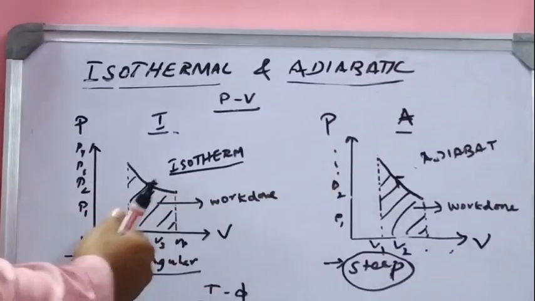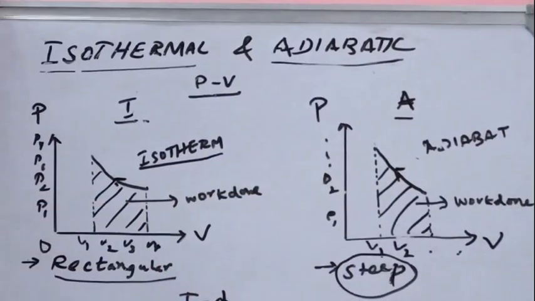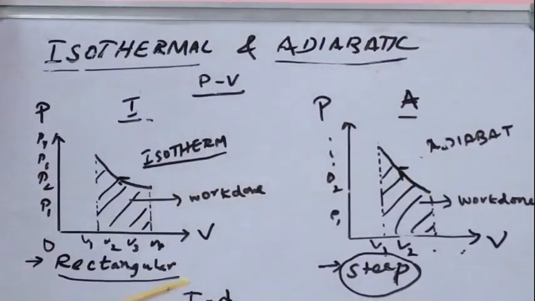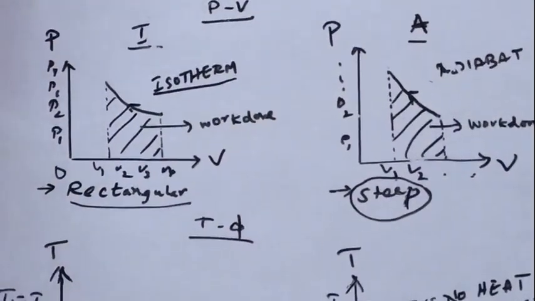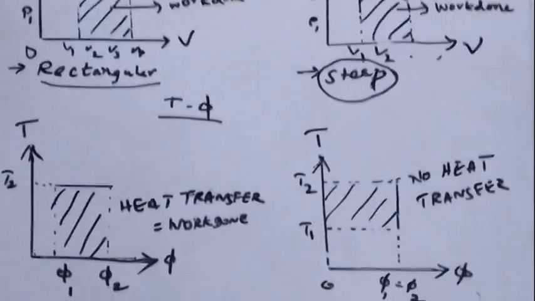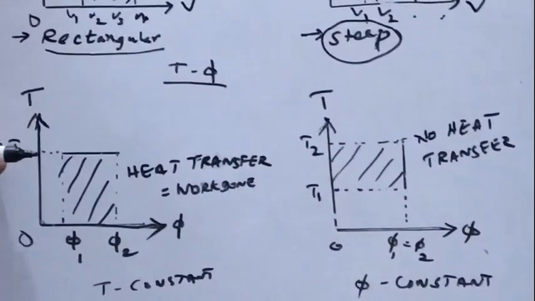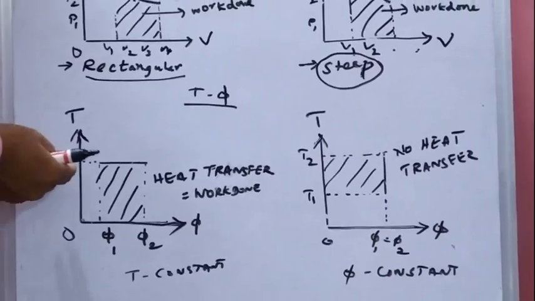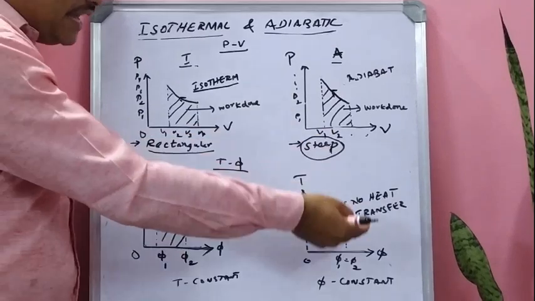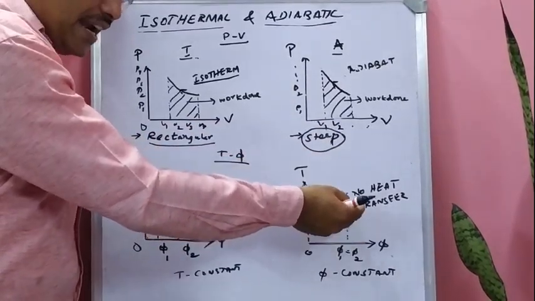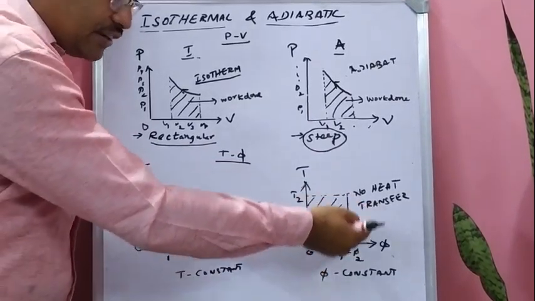So now let me see the differences between isothermal and adiabatic processes. When we come to temperature and entropy, what happens? You are taking entropy on the x-axis, temperature on the y-axis, so it is the origin. What happens? In isothermal process, temperature remains constant. So there is no change in temperature. So you are getting a straight line parallel to the x-axis. Whereas in the adiabatic process, you are getting a straight line, but it is parallel to the y-axis. Because here temperature remains constant, whereas in the adiabatic process, entropy remains constant.